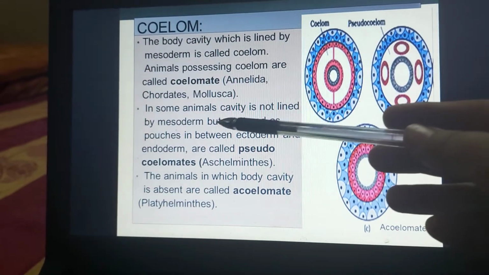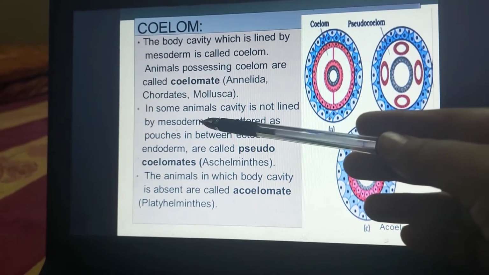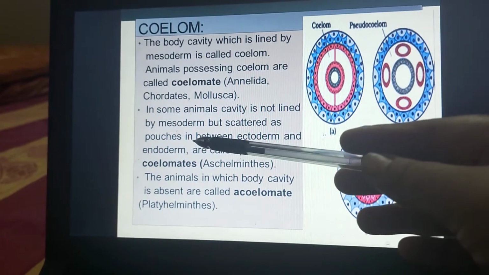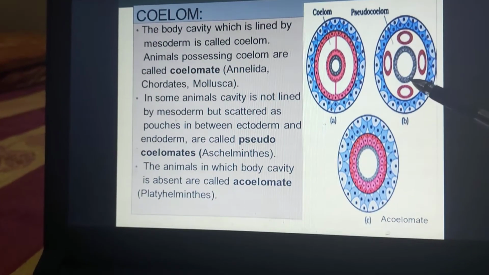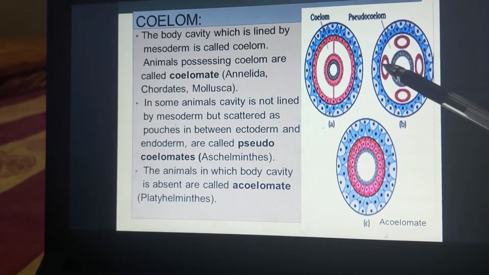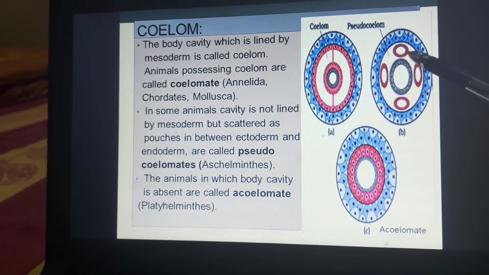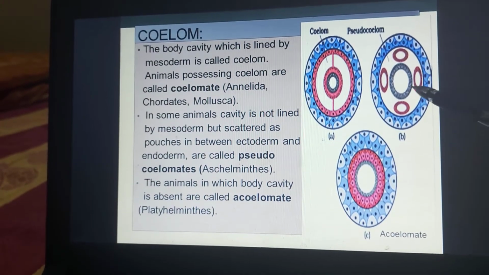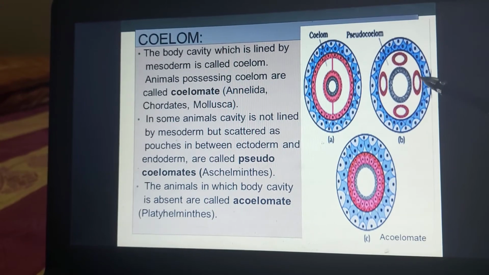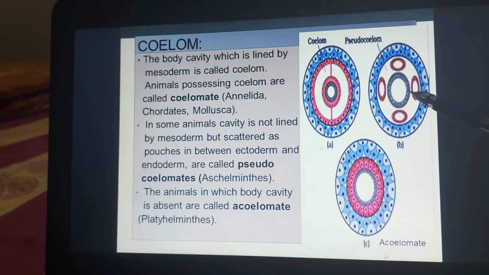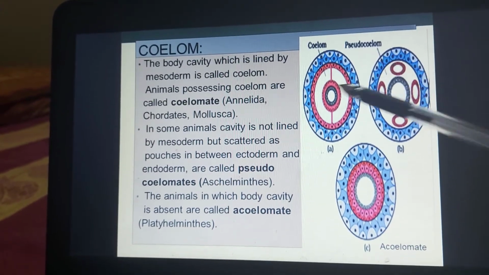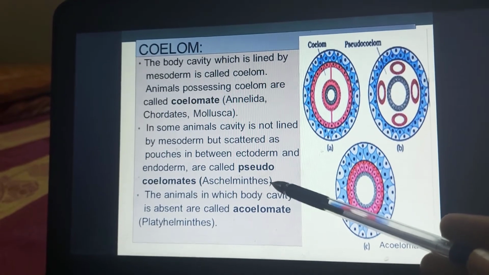Whereas in some of the animals, the cavity is not lined by mesoderm but scattered in the form of pouches. Like you can see this way, here the mesoderm pouches are present and they are scattered in between ectoderm and endoderm. This type of cavity is called as the pseudocoelom and this is found in case of the Aschelminthes.